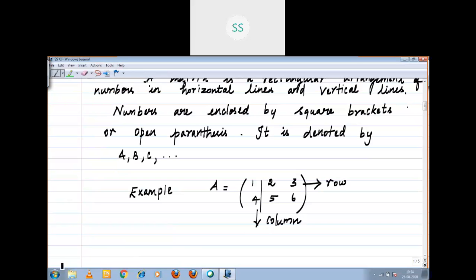Now, the order of the matrix. How do we say the order of a matrix?